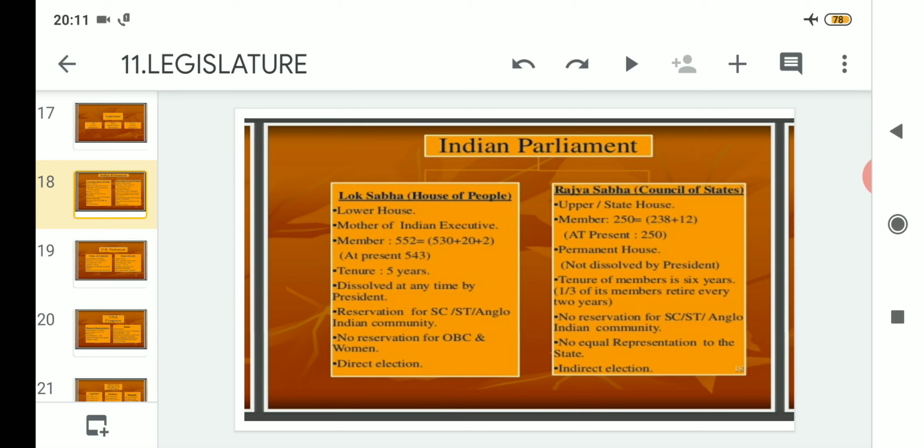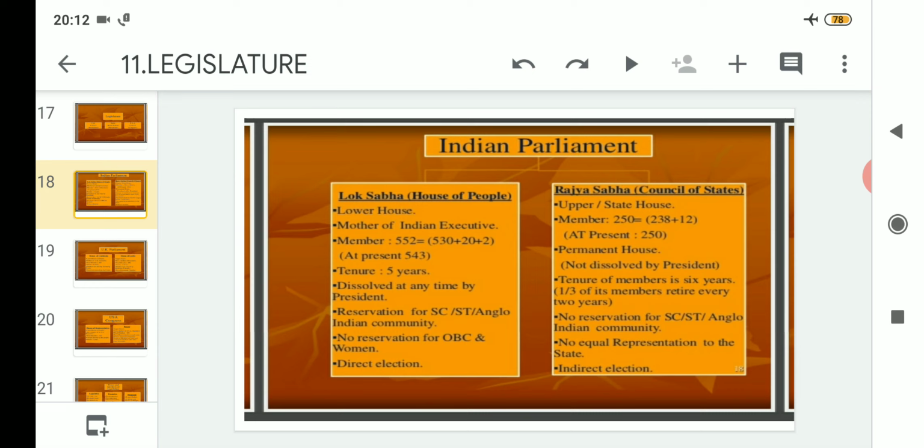But if we say the present strength of the lower house, that is the Lok Sabha, it is 543 in total. And if we talk about the tenure, these members are elected for a period of 5 years. Every 5 years voting is held, and because of that their tenure is 5 years.